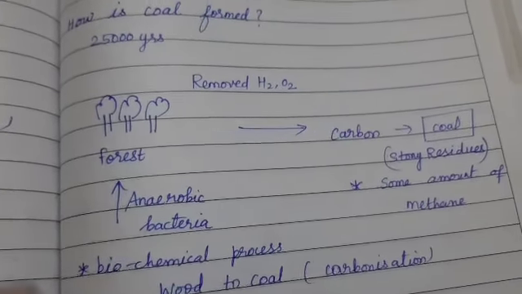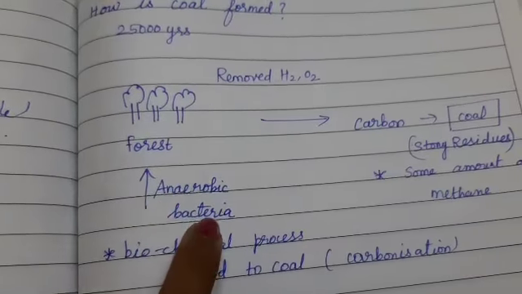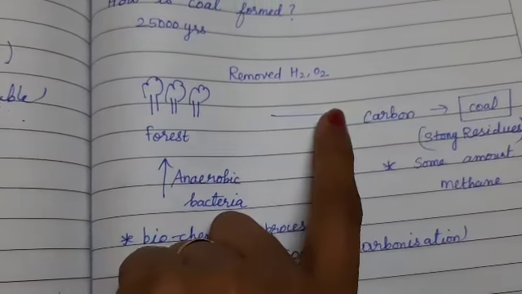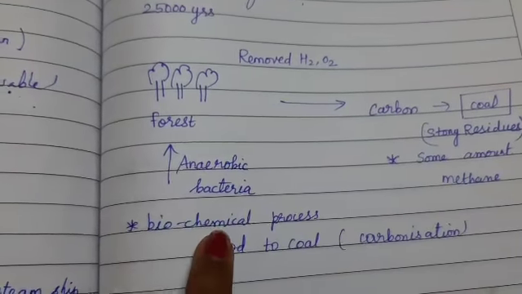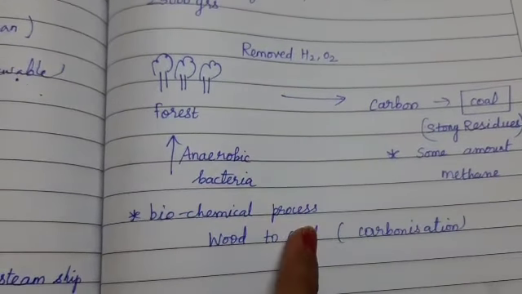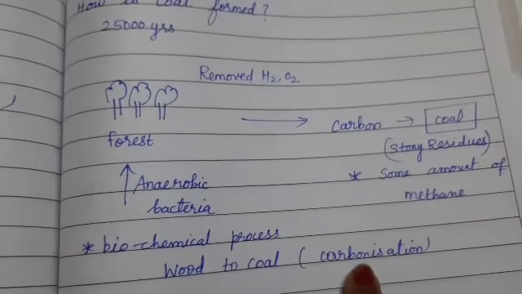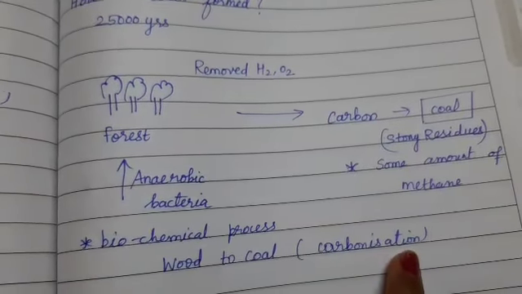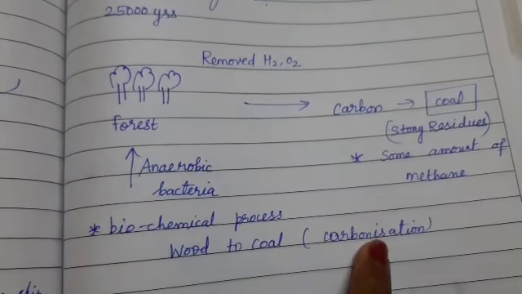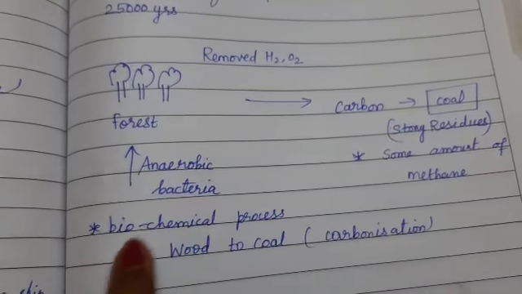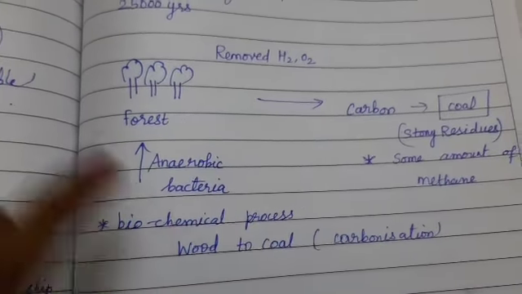Since it involves anaerobic bacteria and there also occurs a chemical change, we call this process a biochemical process, and the name of this process is carbonization. It is wood to coal formation. It gets the name carbonization. It is a biochemical process.